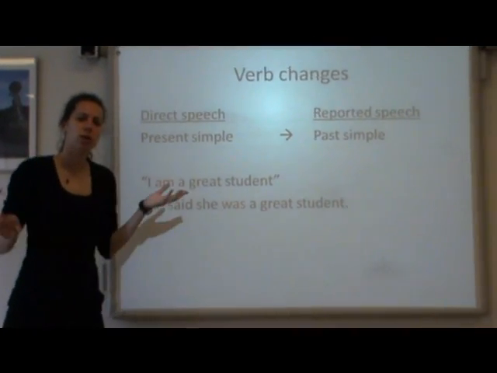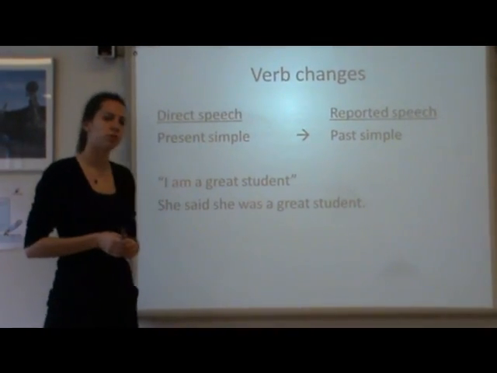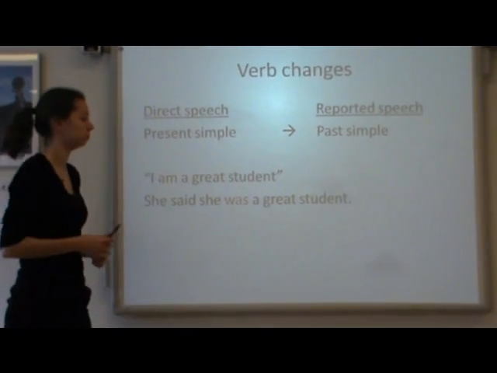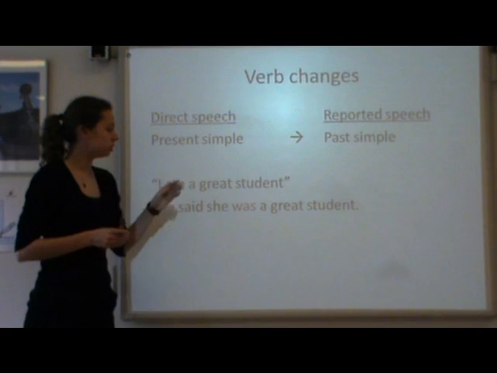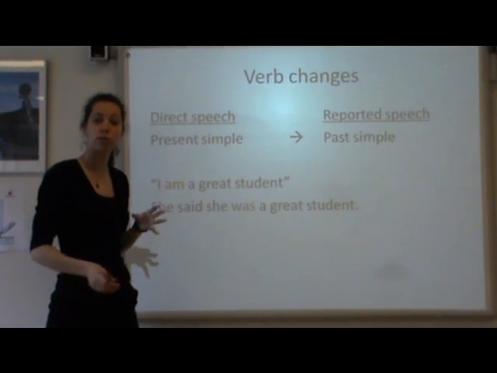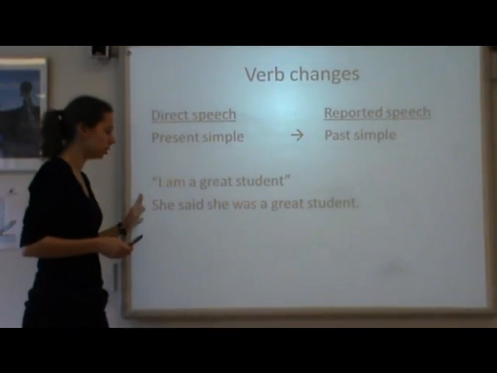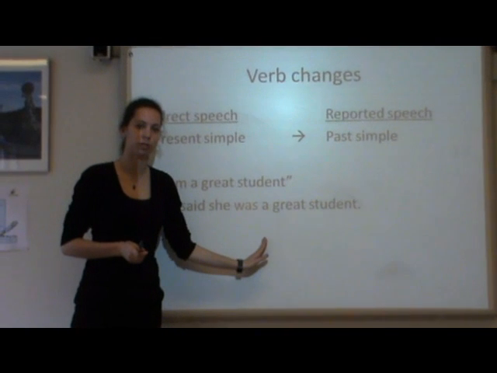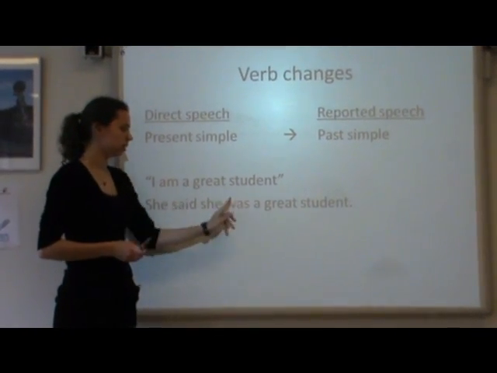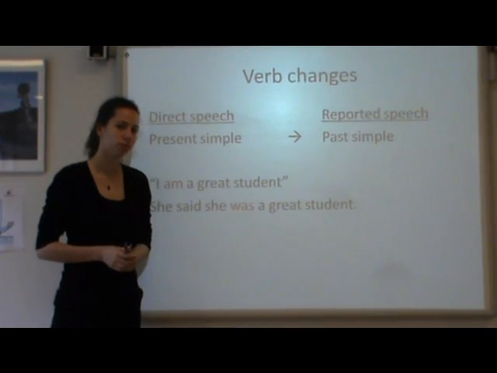So how is this going to work? Well, for example, we have a direct speech and we have a reported speech. The direct speech is in present simple, and I have to change it into past simple. Direct speech was, "I am a great student." I heard someone say, "I am a great student." When I want to report that I heard a girl say this, I would say, she said she was a great student. So not, she said she is a great student, but she was a great student.